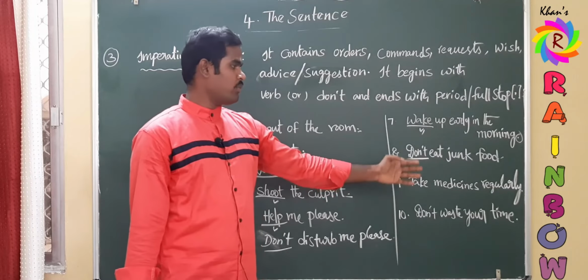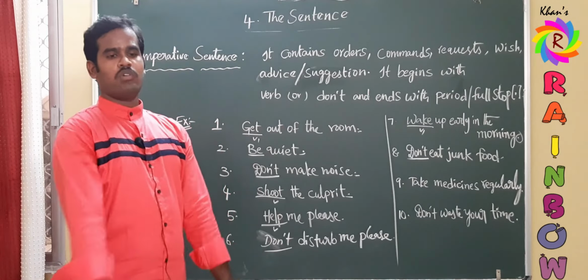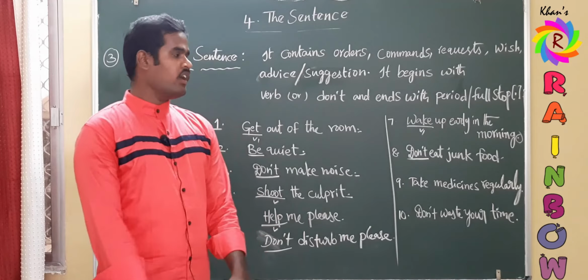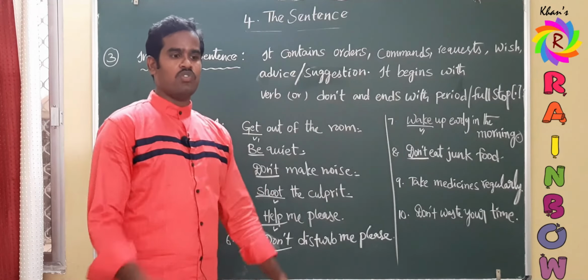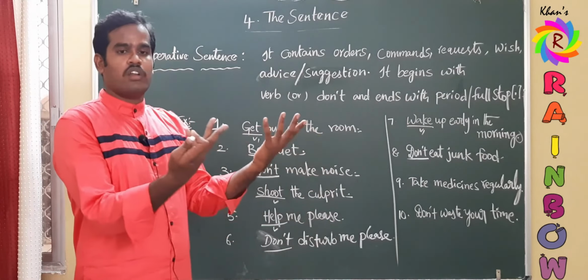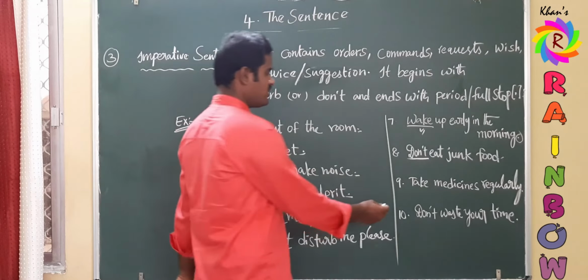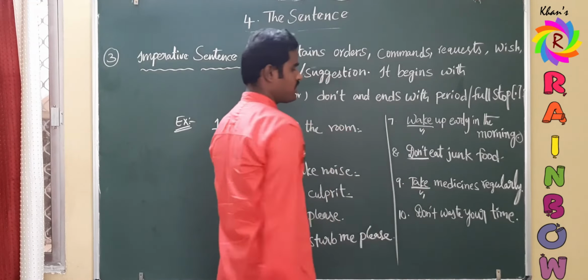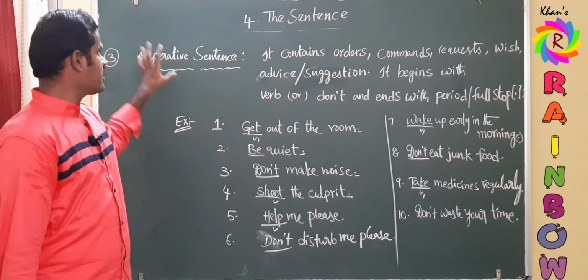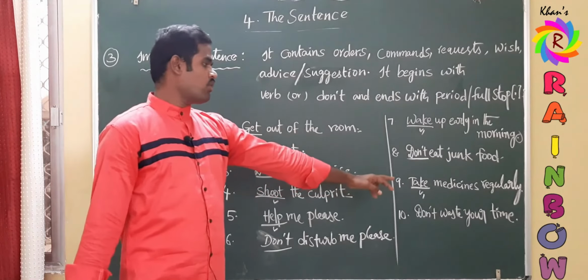Next, ninth one, take medicines regularly. Suppose your grandmother or your grandfather is not feeling well, they are ill, they are sick, and what do you suggest to them when you visit them? Take your medicines regularly, grandma, or take your medicines regularly, grandpa. What is that? It is a suggestion. See, it is beginning with a verb, first form of verb, and it is ending with a full stop. So what type of sentence? Imperative.